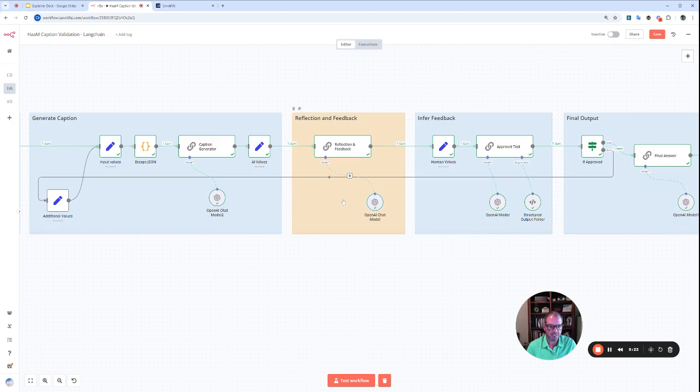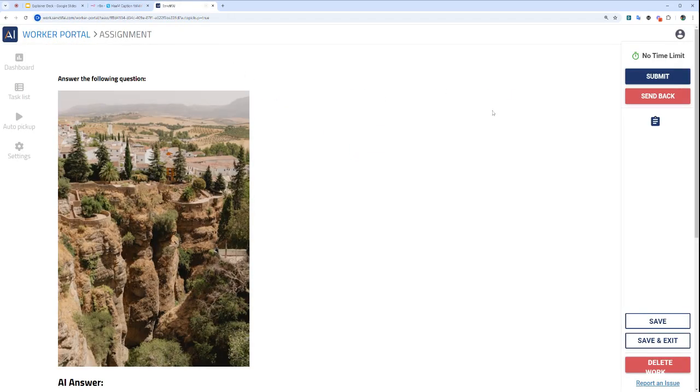None of the prompting got changed. None of the templates got changed. And now we fire it off. An image is captured and a caption is created. And instead of OpenAI seeing that, now it's being captured by SanctifAI.